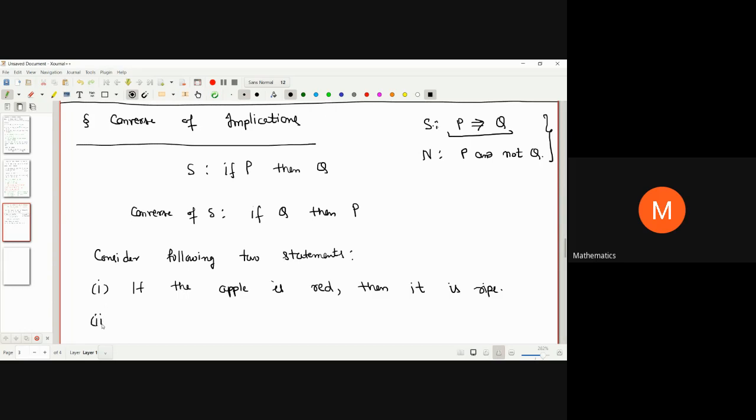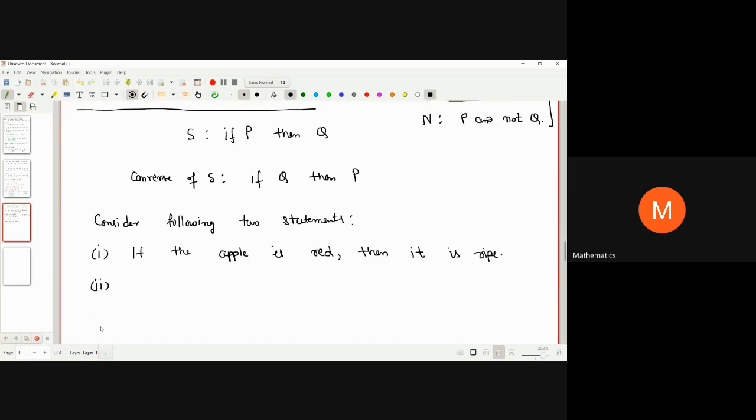The second statement I'm writing is, if the apple is ripe, then it is red. Now go through these two statements. Please try to think about them. Take 5 seconds. The first statement says if the apple is red, then it is ripe. And the second says if the apple is ripe, then it is red. You can see very carefully that these two statements are converse of each other, right?